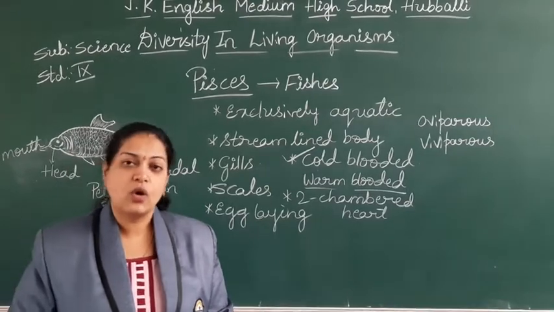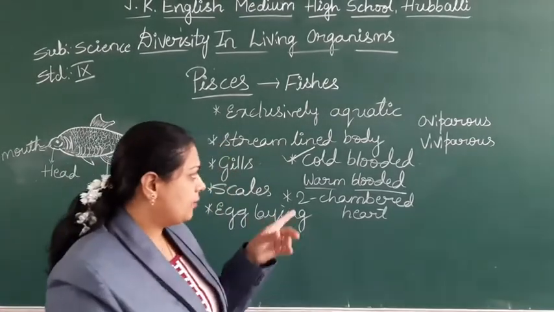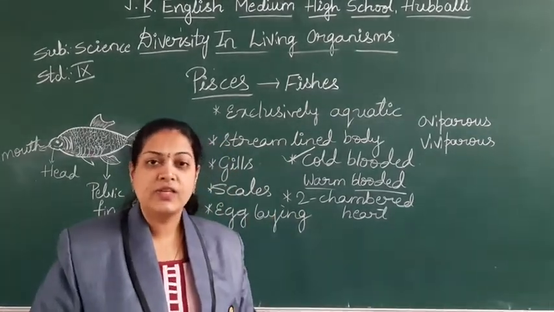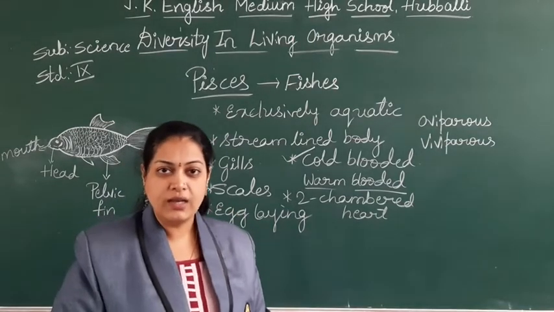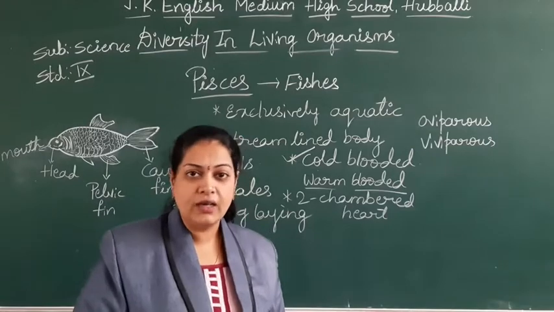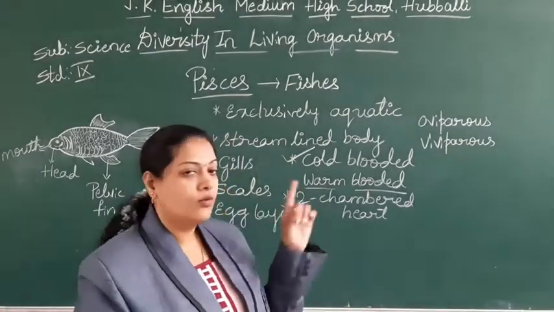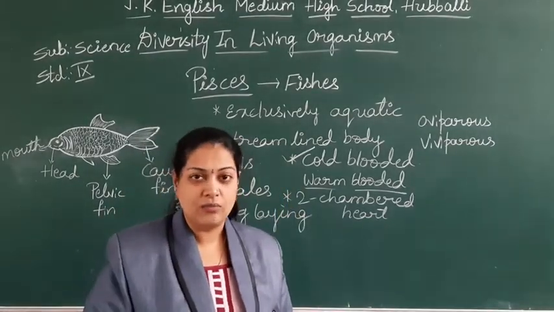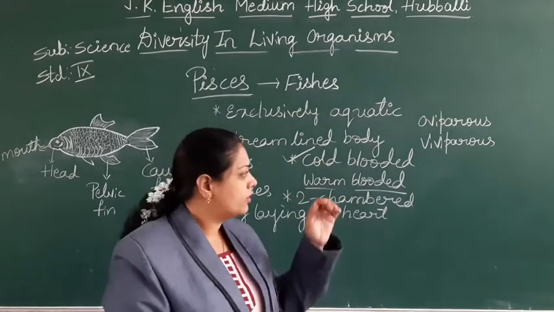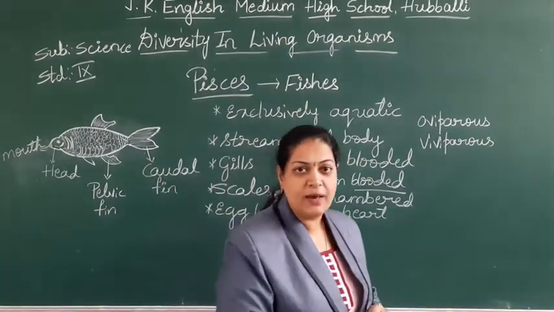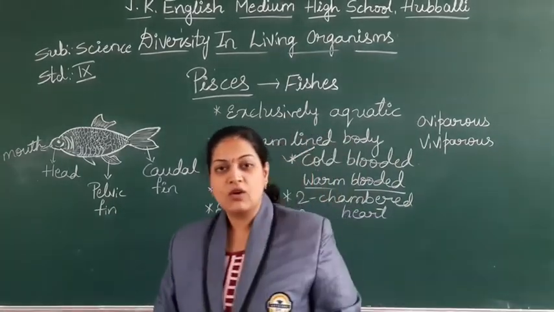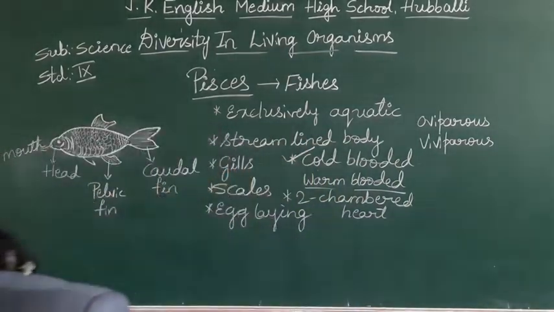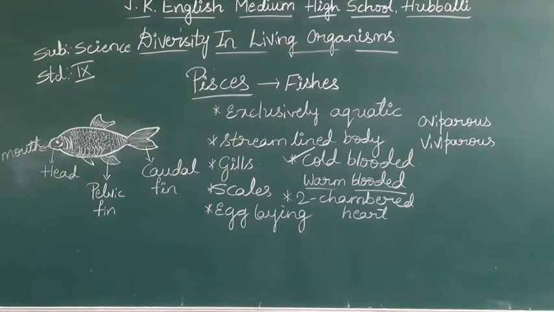Viviparous means the animals which give birth to the young ones, like mammals, right? Oviparous means egg-laying animals. These are the terms which you have to remember, students.